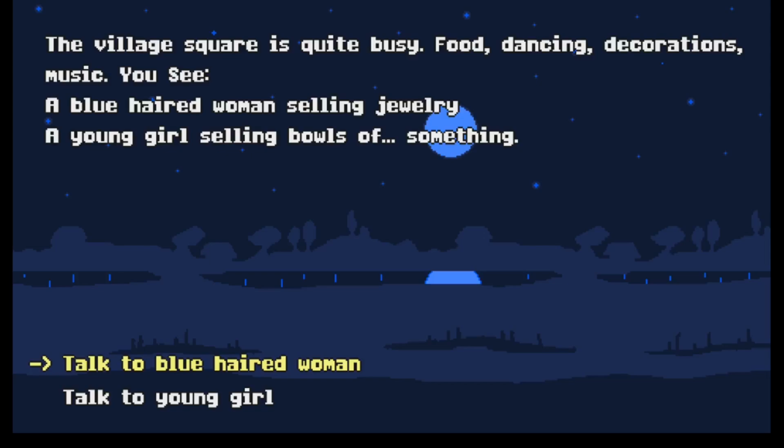Some more description. You'll see, it says, I can see a blue-haired woman selling jewelry and a young girl selling bowls of something. So I can talk to the blue-haired woman or the young girl. So I'm going to speak to the young girl.